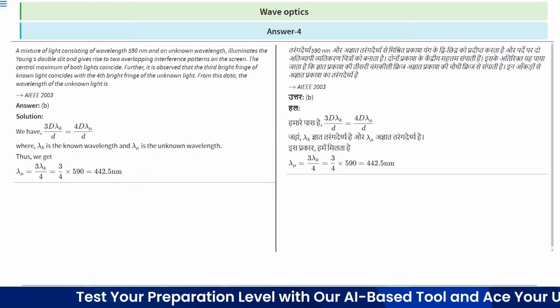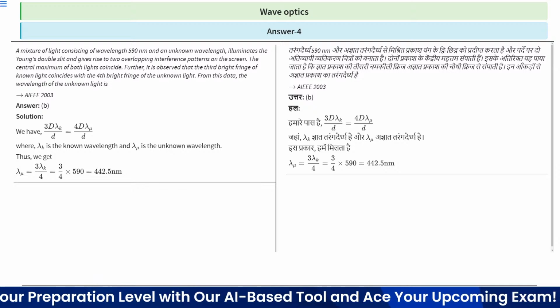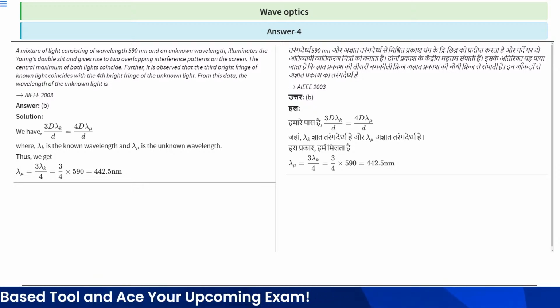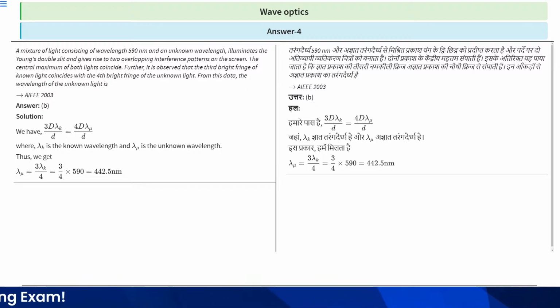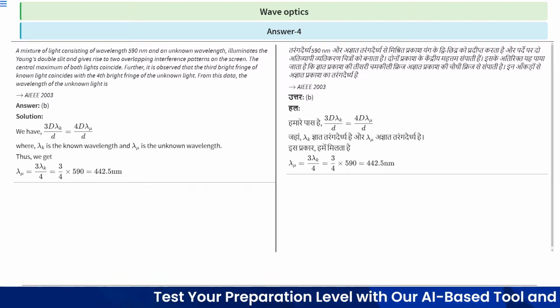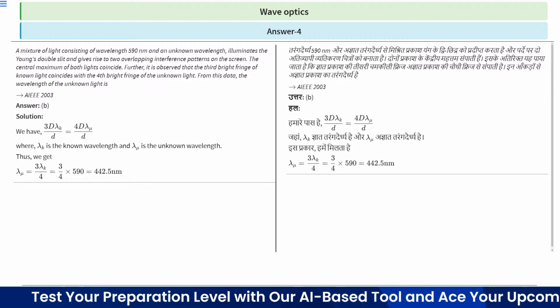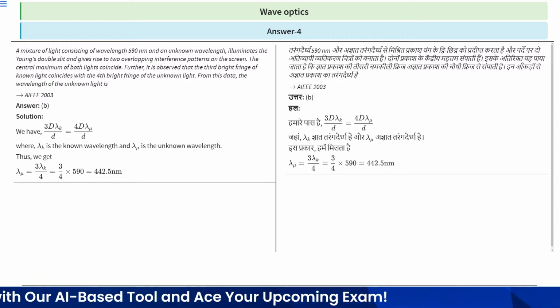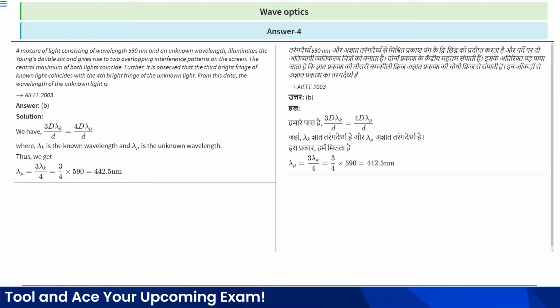So put in all the given terms which are given in this question, and after that you will get the correct solution. So 3 divided by 4 multiplied by 590, which is the wavelength given in this question. After calculating this term, you will get λu is equal to 442.5 nanometer. And this is an AIEEE 2003 question. So the solution is this one. So the correct option is B.